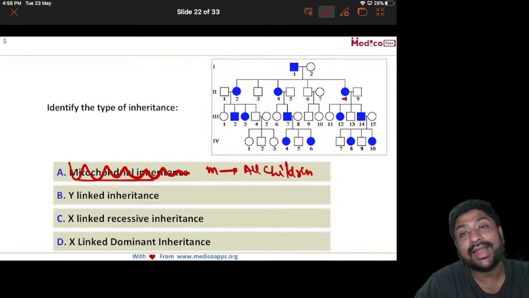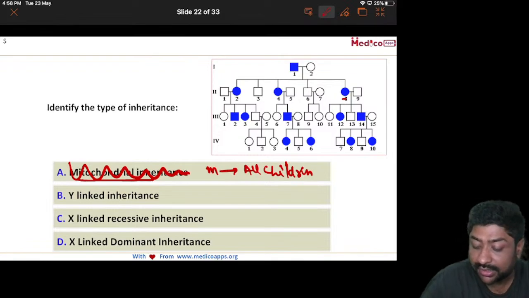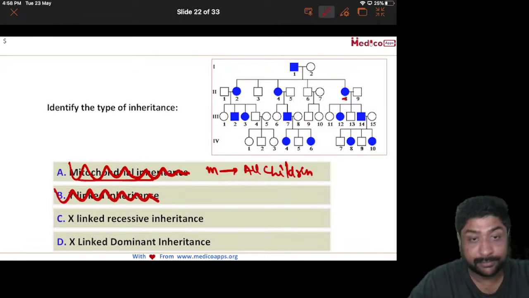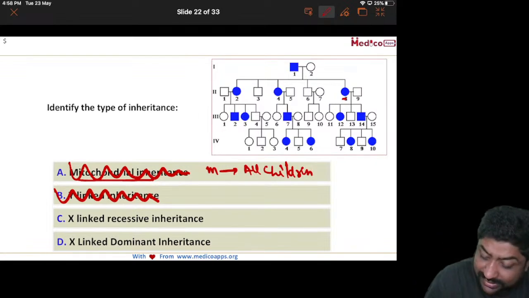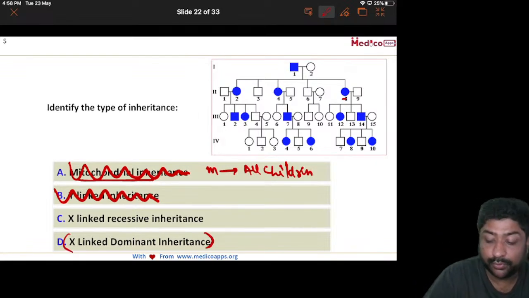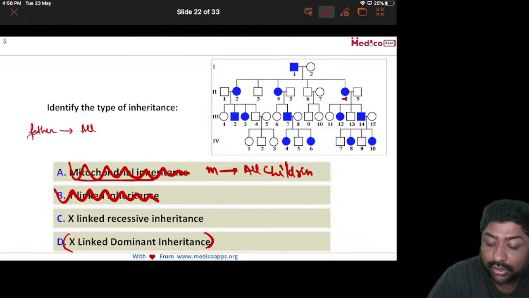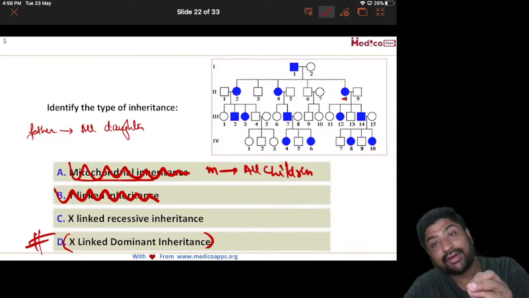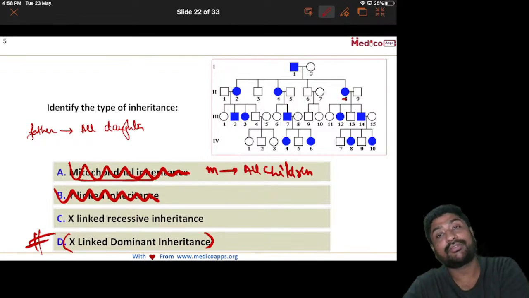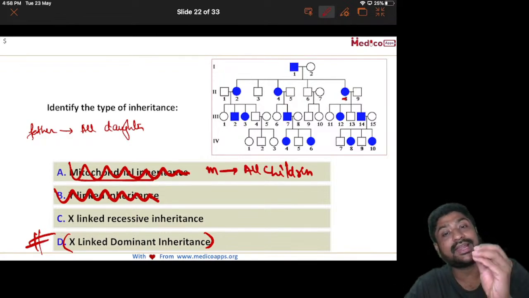Y linked, only males have to be affected. So male and female both are there, so we can easily remove Y linked. X-linked recessive and X-linked dominant. So X-linked dominant is relatively easy. You find an affected father and see if all the daughters are affected. Okay, for X-linked dominant, very easy. Find an affected father and see if all the daughters are affected. If all the daughters are affected, then it's an X-linked dominant.